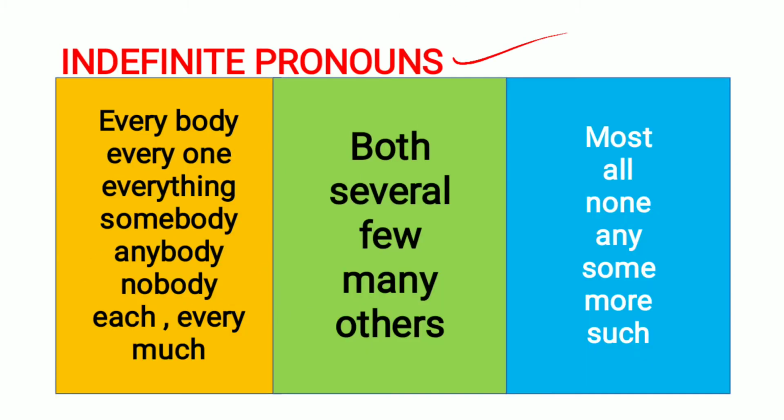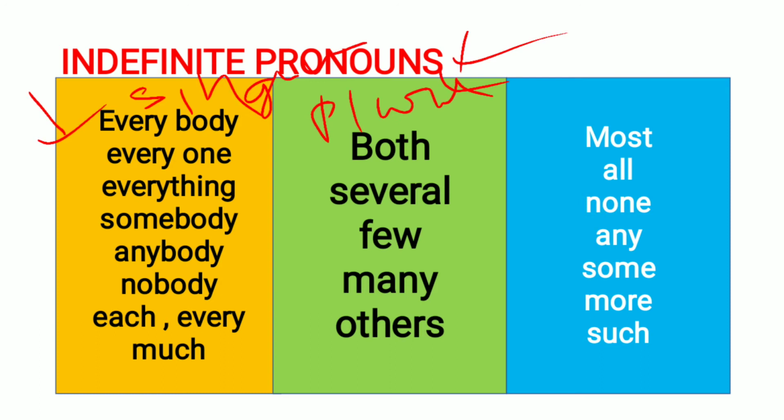So here we have some lists of indefinite pronouns. The first box we gave has the singular indefinite pronouns. The second one has plural indefinite pronouns. The next one has singular or plural. So here we have the given lists of singulars, plurals, or singular or plural.